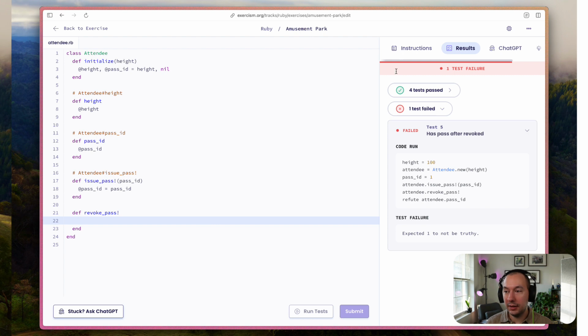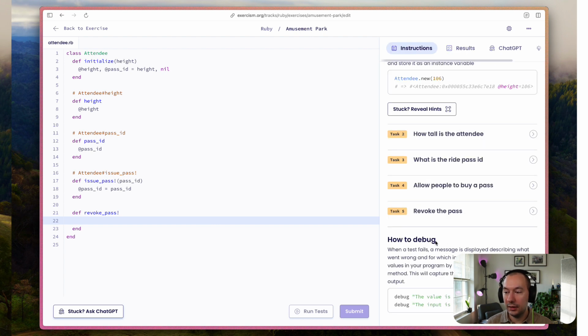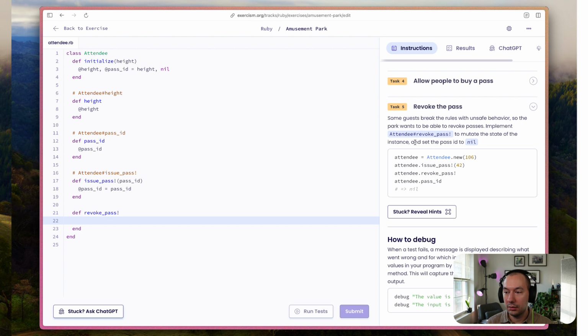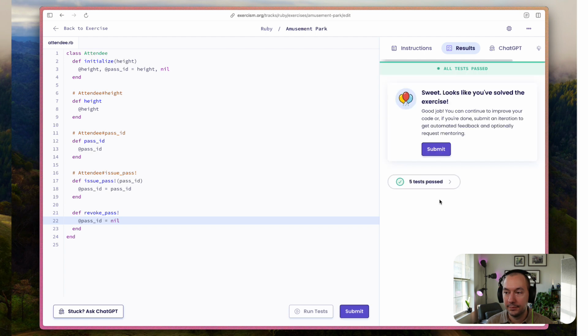So that's kind of interesting. I'm just curious what, yeah, that's what I thought, that they just want the simple, essentially set it. So basically what we did here, we're doing the inverse of issuing the pass. We're revoking it. So we're kind of just going back to setting pass ID equal to nil. And it looks like that test passes.